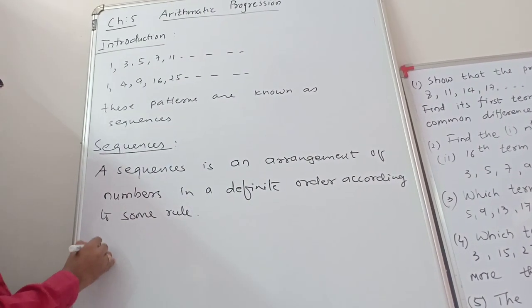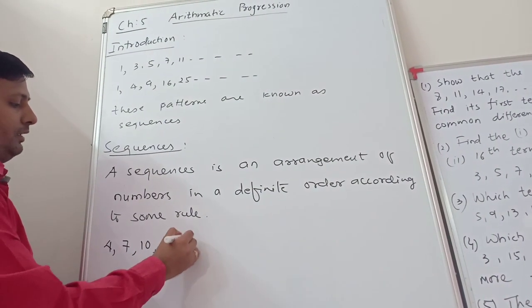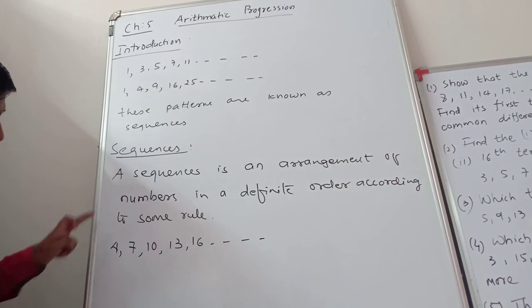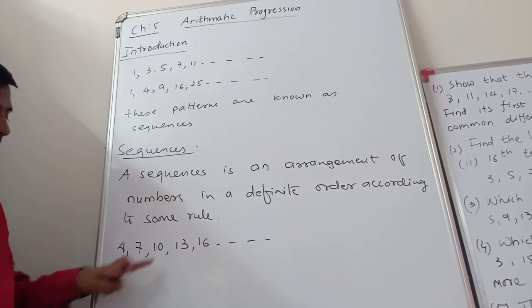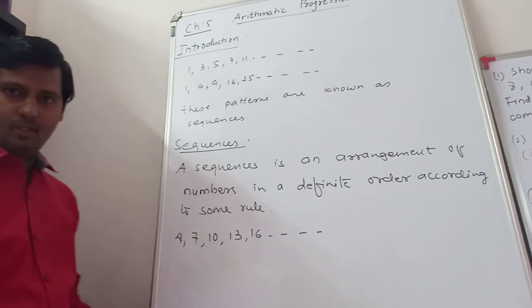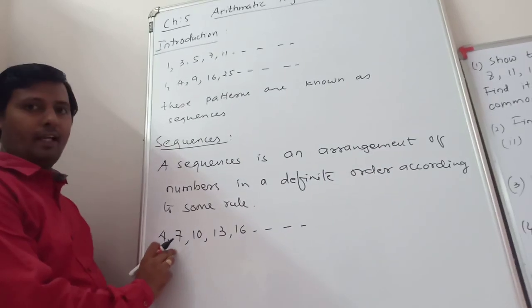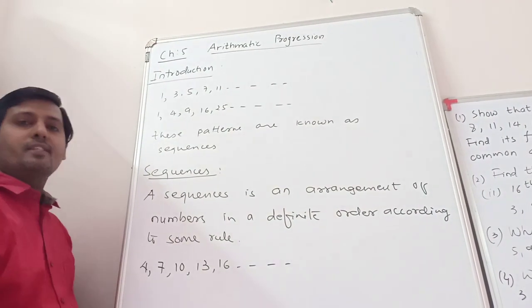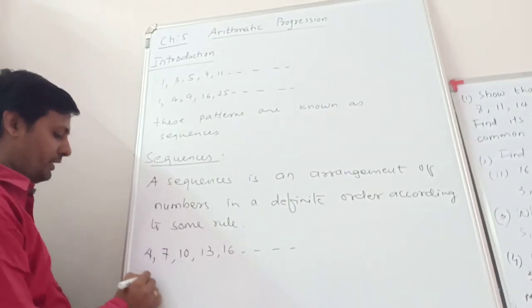For example, suppose we have 4, 7, 10, 13, 16. This is a sequence because it starts with 4 and adds 3 to each term to find the next term. Got it? So simply, start with 4 and add 3 to each term to get the next term. This is one kind of sequence. Understood?